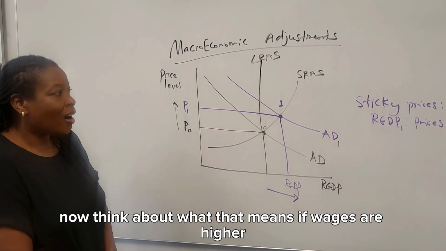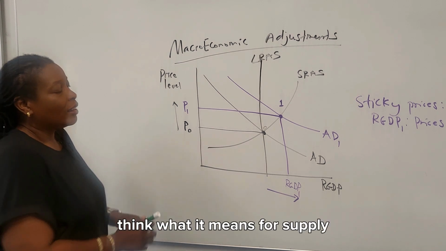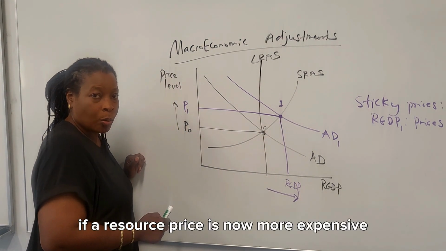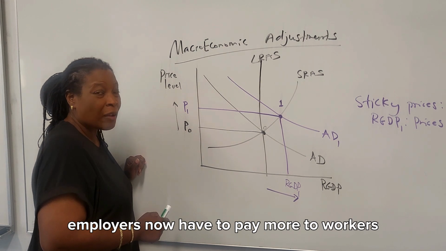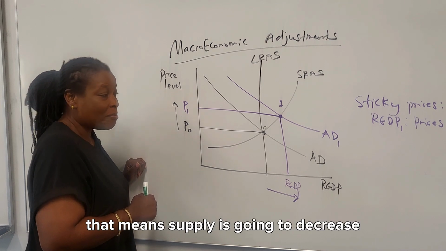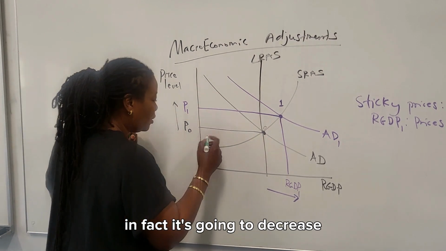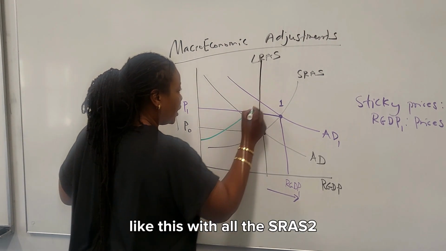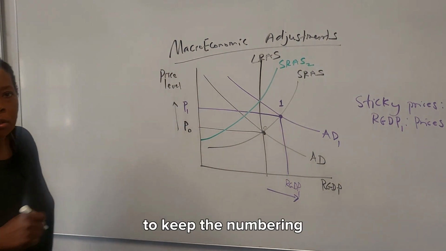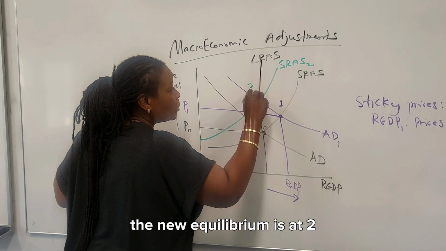Now think about what that means for supply. If a resource price is now more expensive, employers now have to pay more to workers in the classical scenario. That means supply is going to decrease. In fact, it's going to decrease something like this. Let's call it SRAS2, just to keep the numbering. And when that happens, the new equilibrium is at 2.